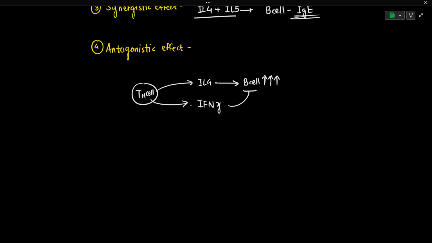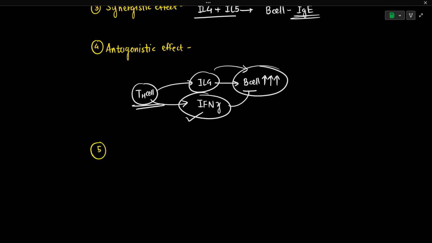So both of them, IL-4 and interferon gamma, secreted by T cells, are cytokines with opposite roles, and that is known as antagonistic effect. When one cytokine molecule results in a cellular response, and that cellular response is inhibited by another cytokine molecule, that type of effect is known as antagonistic effect.